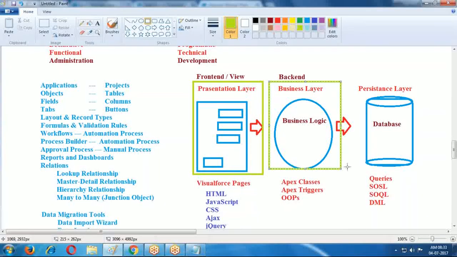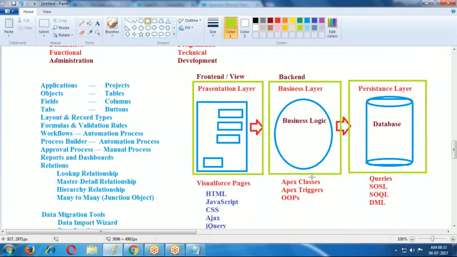These three layers we are implementing by using programming also. So we are learning these three layers in programming.